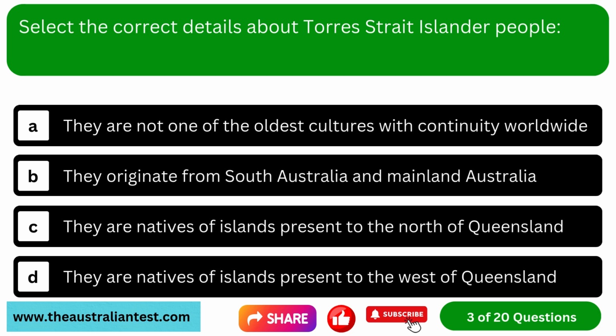Question 3. Select the correct details about Torres Strait Islander people. Option A, they are not one of the oldest cultures with continuity worldwide. Option B, they originate from South Australia and mainland Australia. Option C, they are natives of islands present to the north of Queensland. Option D, they are natives of islands present to the west of Queensland.